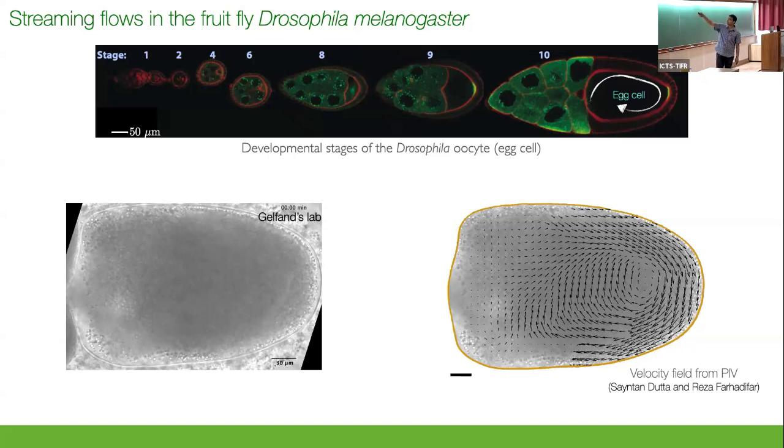The focus is over here, when it's towards the end of its developmental stage. This black void that you're seeing, that's the egg cell. It's very large, it's 500 to 600 microns. And there is a large-scale vortical flow that emerges inside the cell that spans the entire cell chamber. You can probe this flow over here, as you can see from the structure, and you can be quantitative about it doing particle image velocimetry. What I really want to focus on is how this streaming flow emerges and what is its three-dimensional structure.